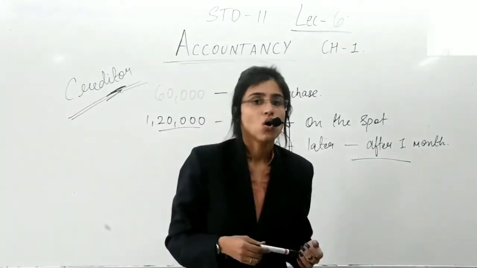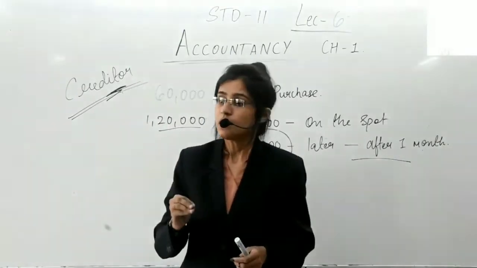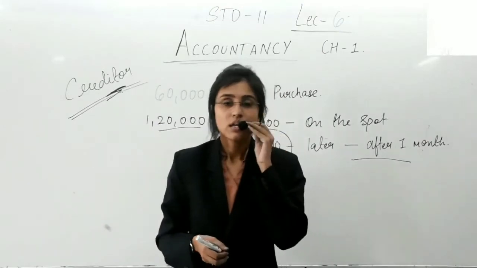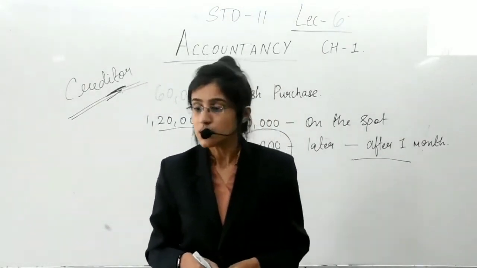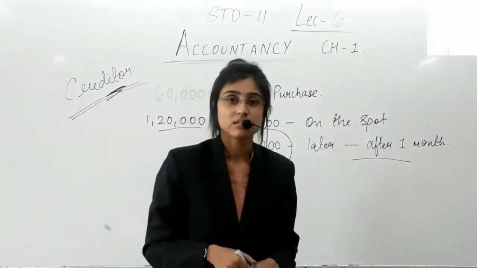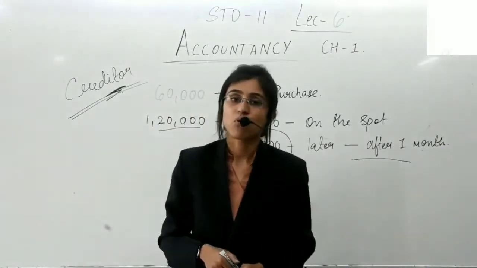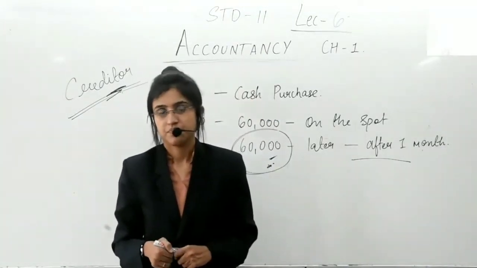This is also a liability. In short, any amount payable to any outsider from the business for credit purchase of goods and services, or amount payable for borrowed money, is a liability.